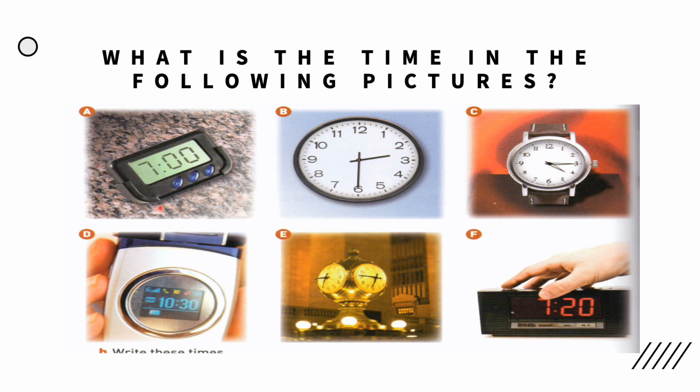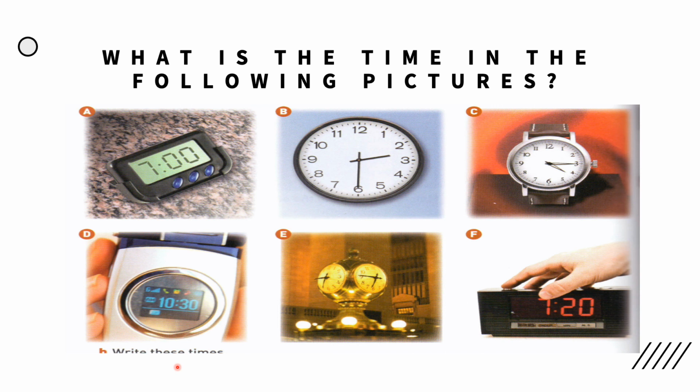It is 7. B, it is 2:30. Picture C. What time is it here? It is 4:15.